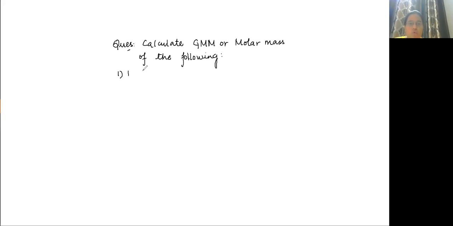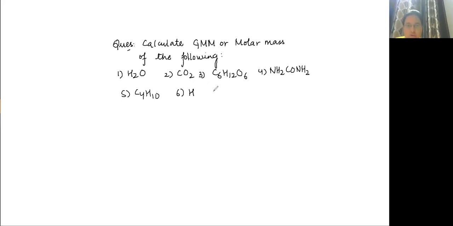First H2O, second CO2, third C6H12O6, fourth NH2CONH2, fifth C4H10, sixth H2SO4. So for these 6 compounds, we have to calculate GMM, that is, mass should be in grams.